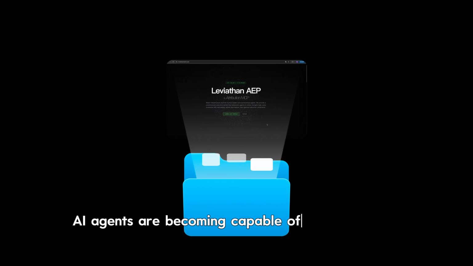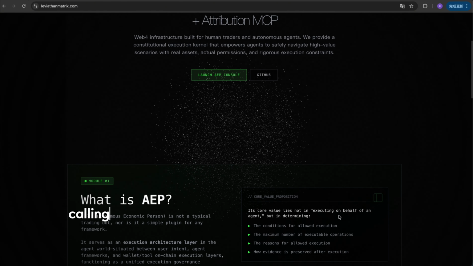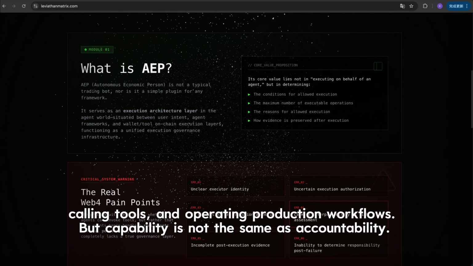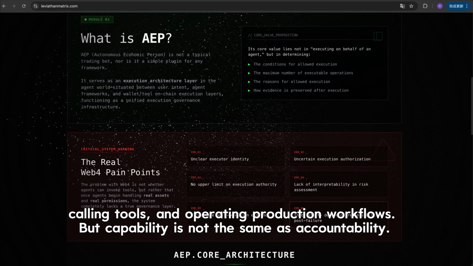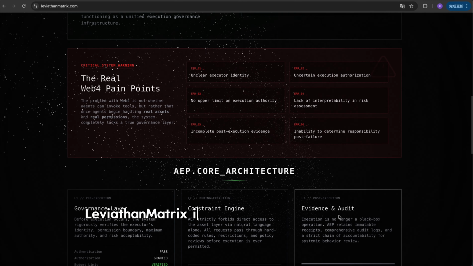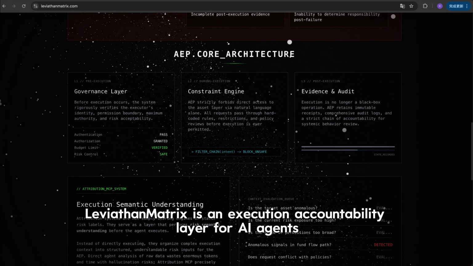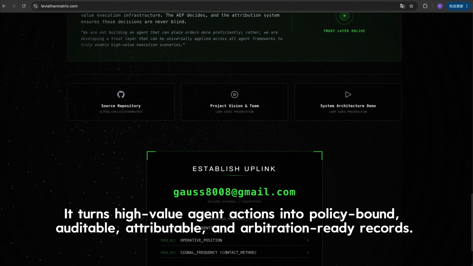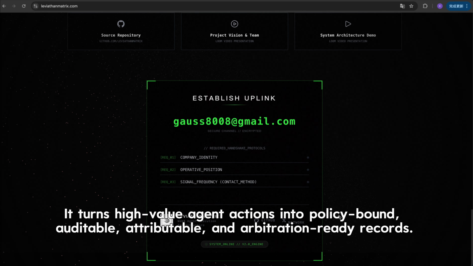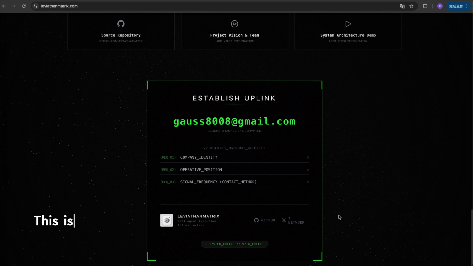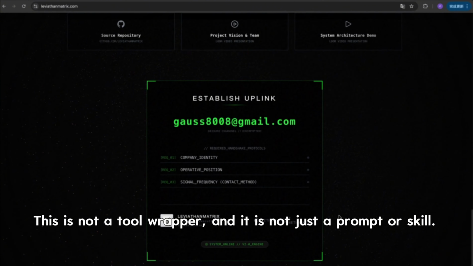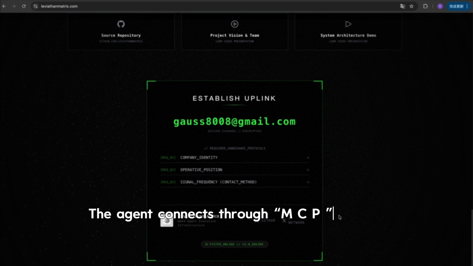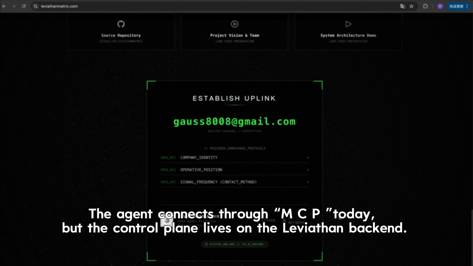AI agents are becoming capable of moving money, calling tools, and operating production workflows, but capability is not the same as accountability. Leviathan Matrix is an execution accountability layer for AI agents. It turns high-value agent actions into policy-bound, auditable, attributable, and arbitration-ready records. This is not a tool wrapper, and it is not just a prompt or skill. The agent connects through MCP today, but the control plane lives on the Leviathan backend.